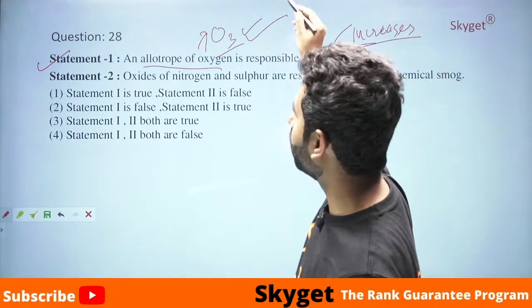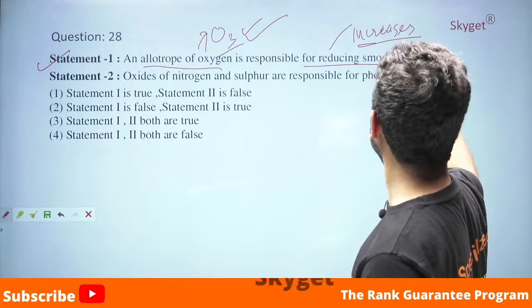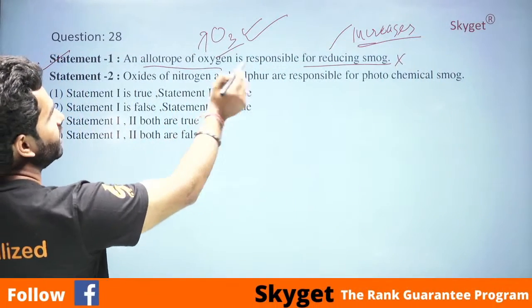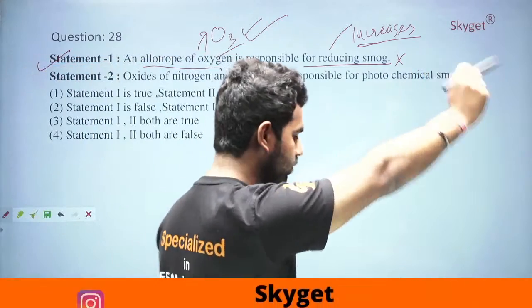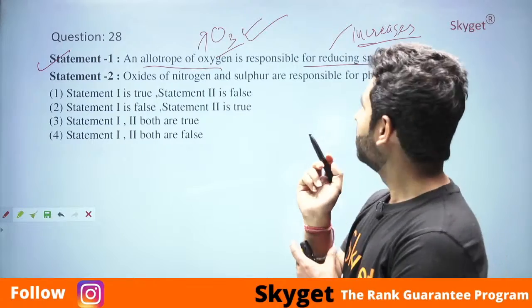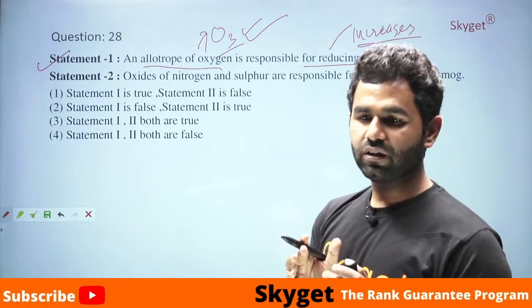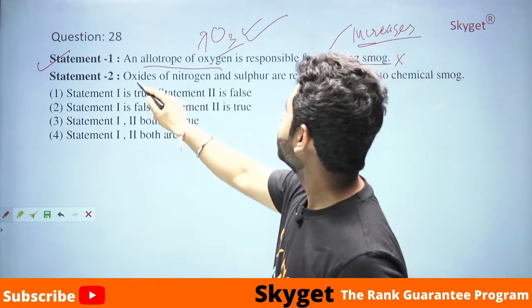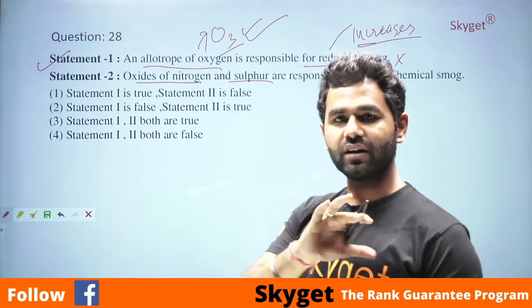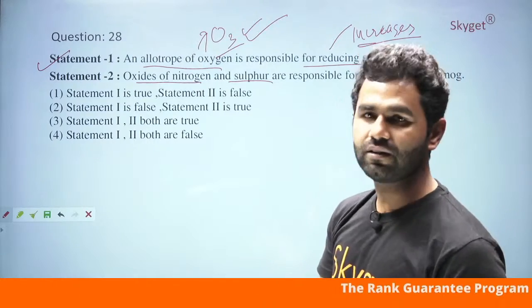It increases the smoke. So the first statement is false. Now statement 2 says oxides of nitrogen and sulfur are responsible for photochemical smoke. Now what is photochemical smoke? Suppose we have oxides of nitrogen and sulfur present in the atmosphere and the sun rays directly fall on those oxides.